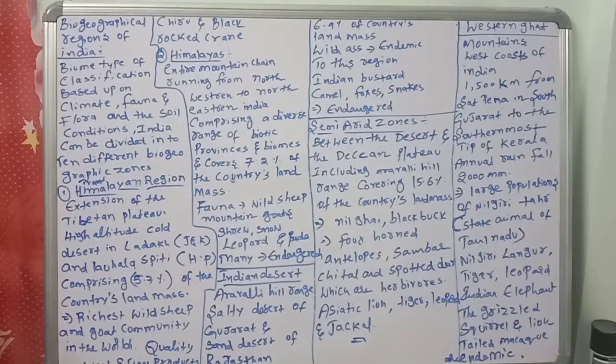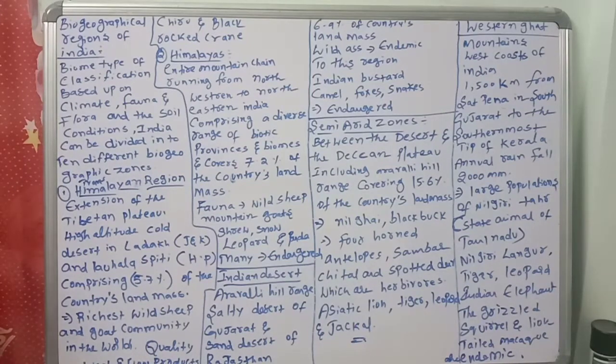Once again, we are discussing biogeographical regions of India based upon the international biome type of classification, based upon climate, fauna, flora, and the soil conditions. India can be divided into 10 different biogeographic zones.